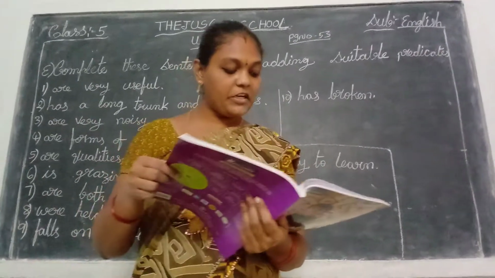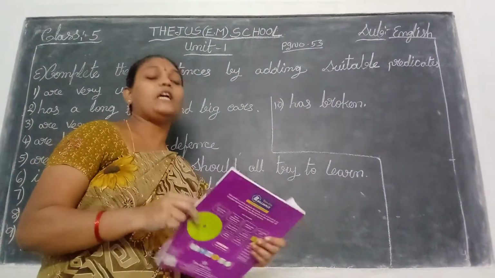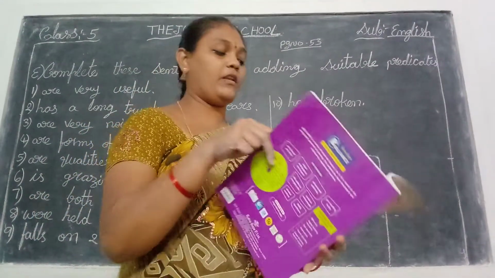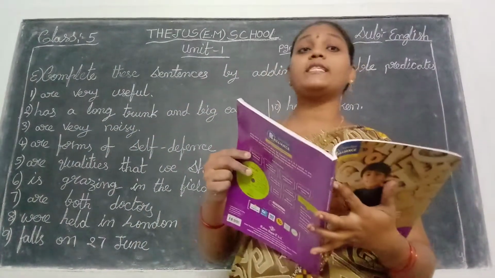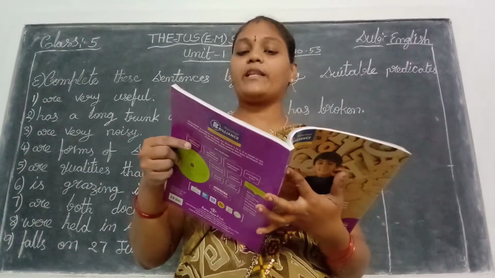See our next one, children. E Roman: Complete these sentences by adding suitable predicates. So before Roman, what is that? D Roman, we write the subjects. But in this Roman, we write the predicates. So given the subjects, you write the predicates.